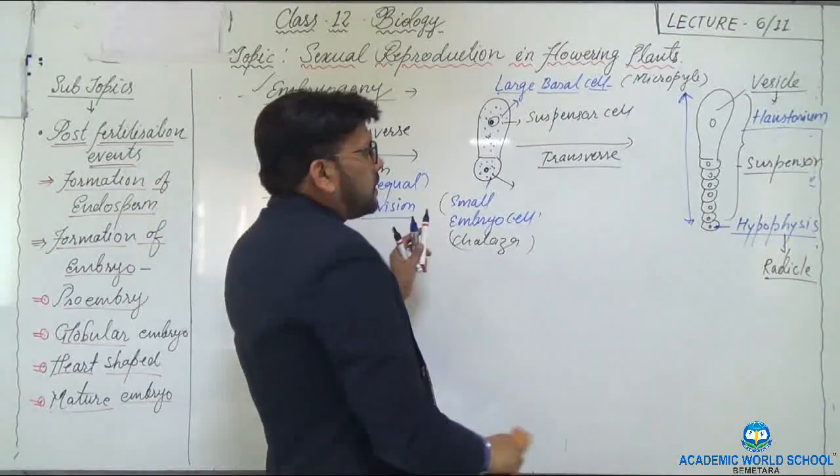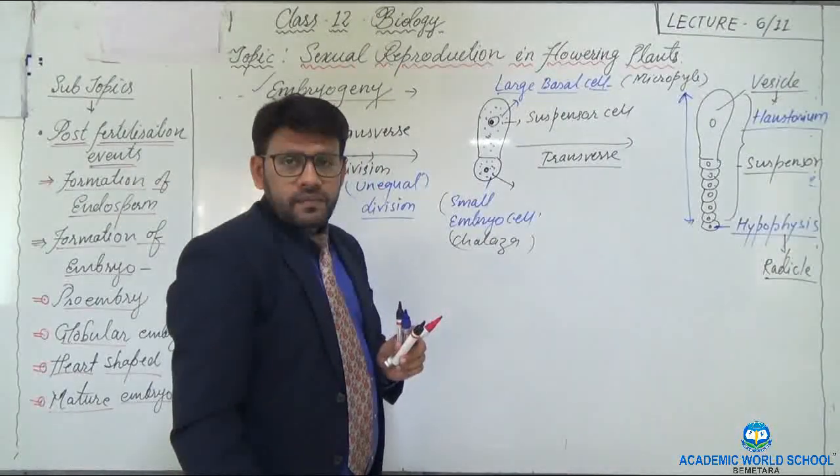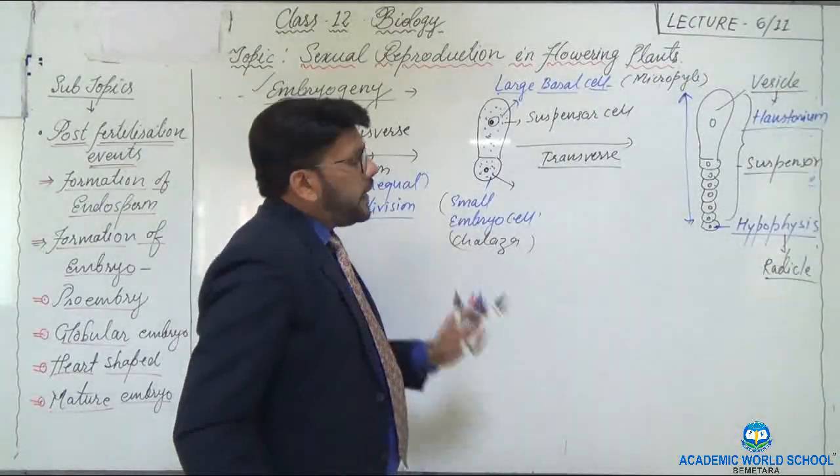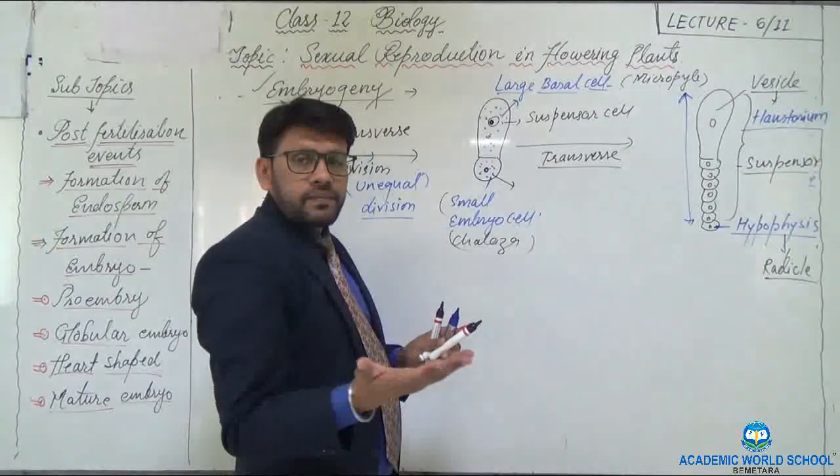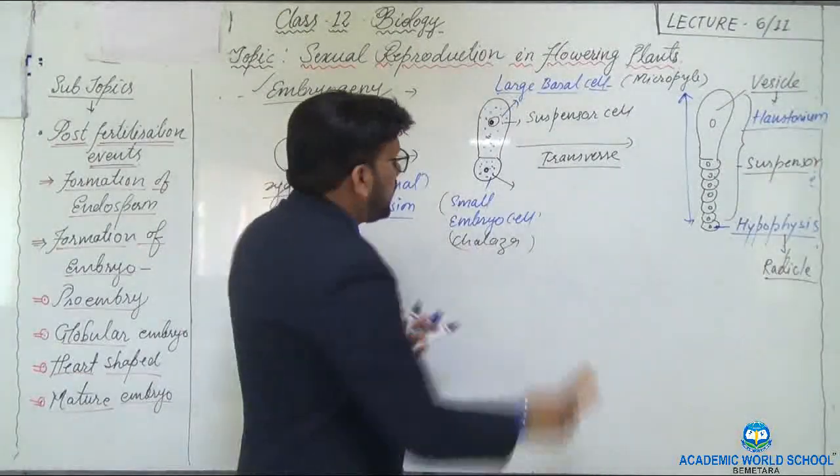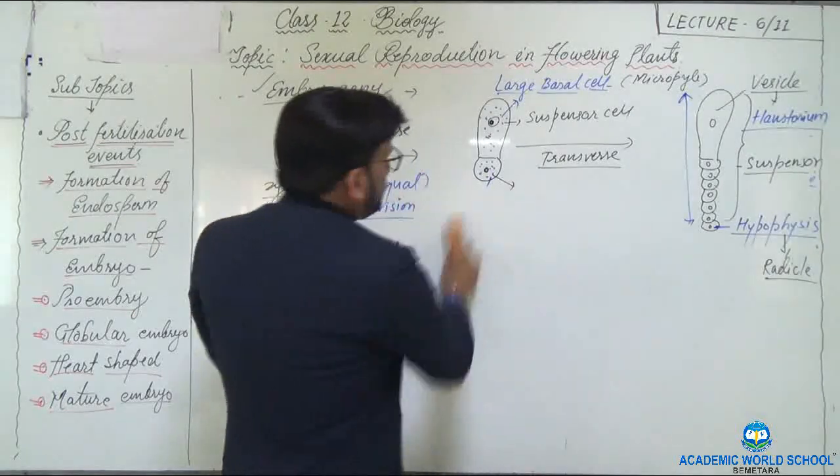Now simultaneously, this small embryo cell also divides. Here the division occurs differently. Let me tell you how it happens.